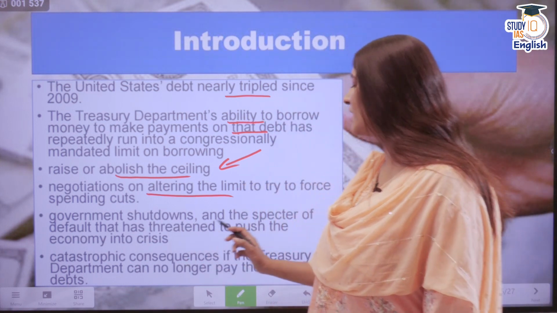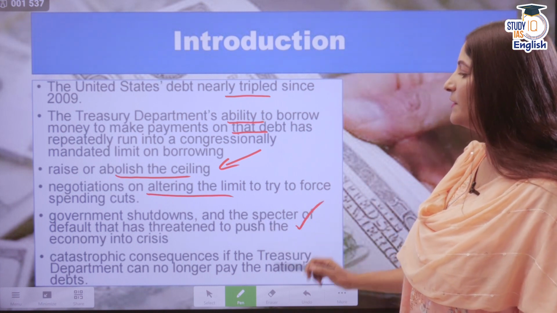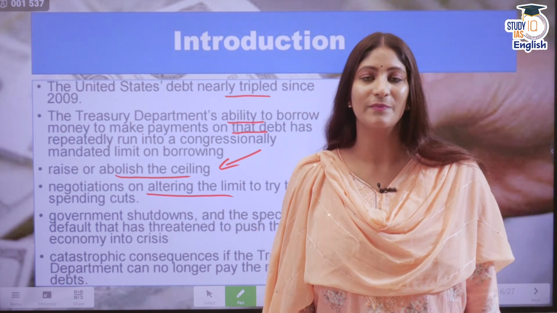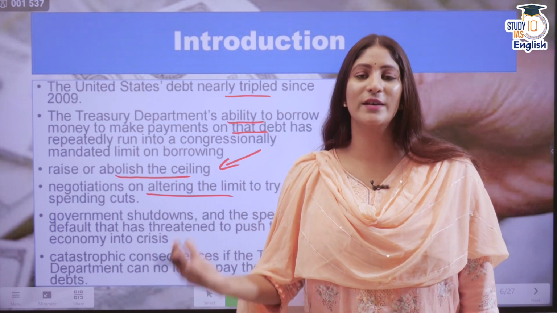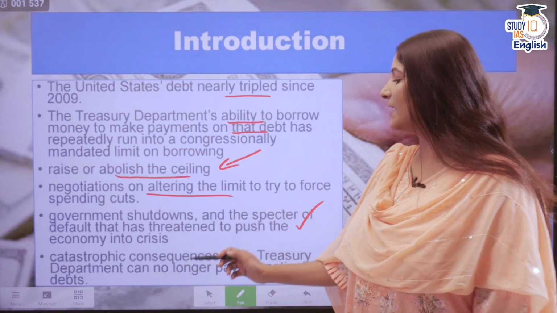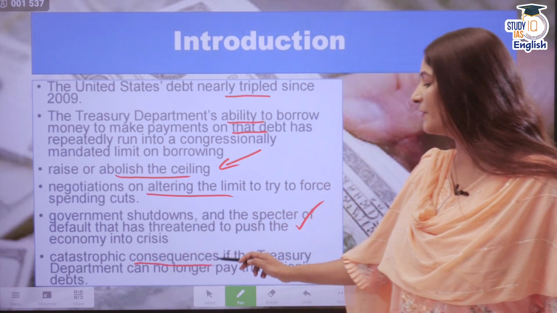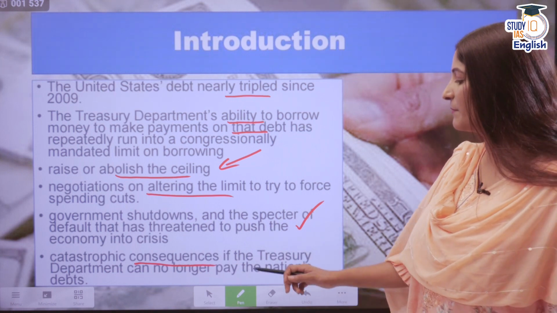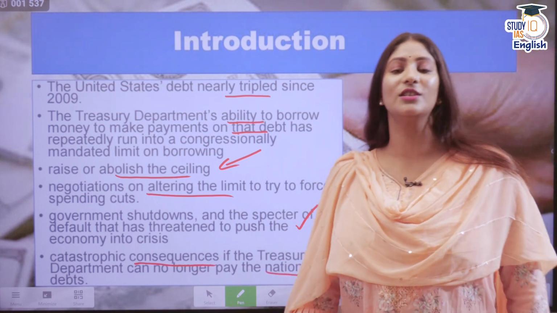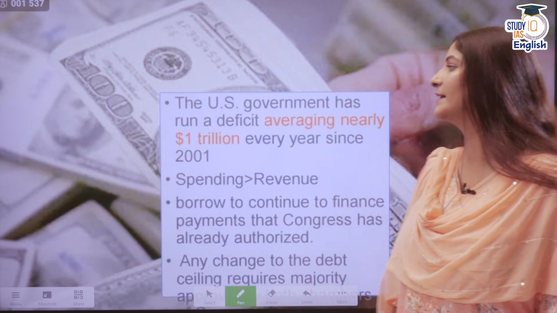So the government shutdowns and the specter of default have already threatened to push the US government into an abyss, and it could have catastrophic consequences if the Treasury Department can no longer pay the nation's debts. How? We will discuss that as well.